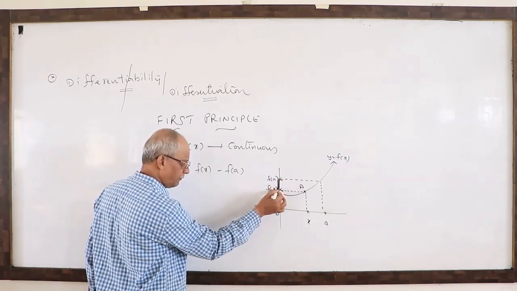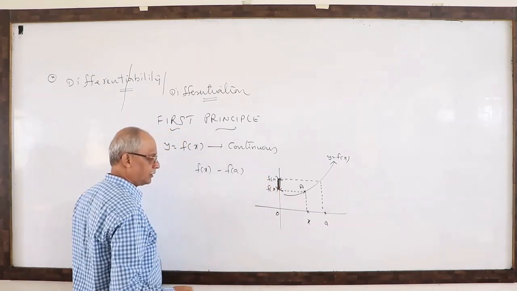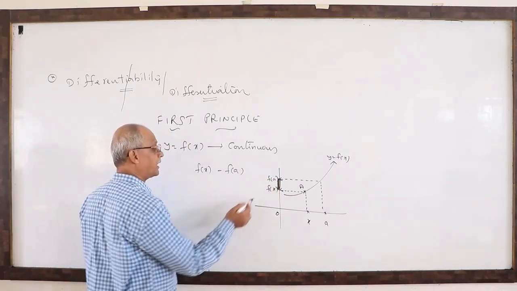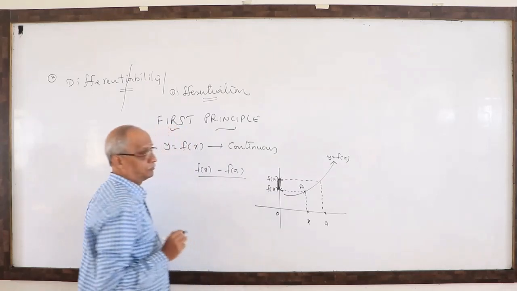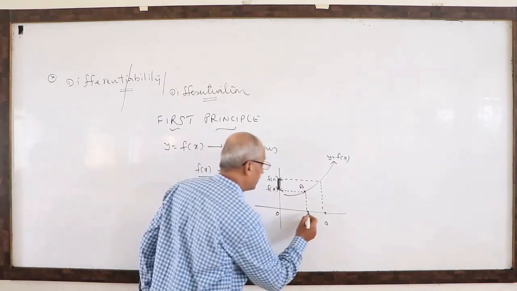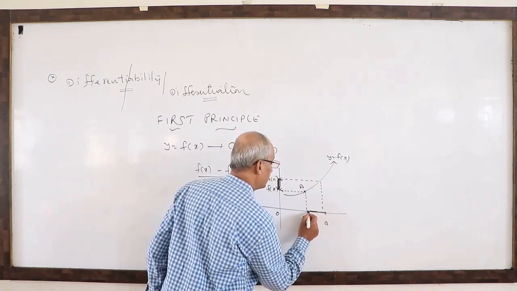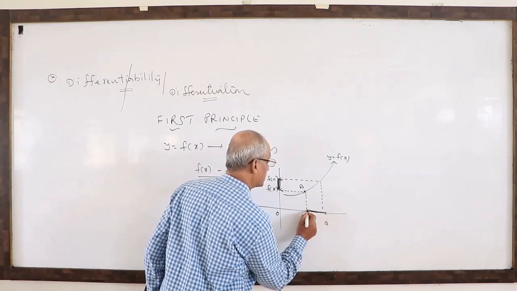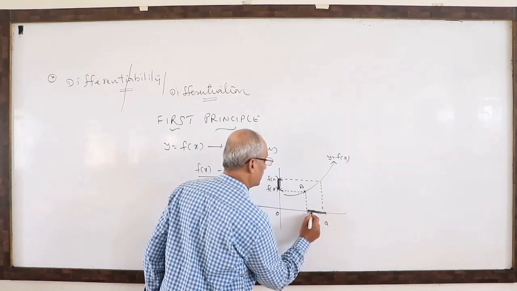The difference between y coordinates, f of x minus f of a, with respect to, meaning in the denominator, the difference between x coordinates on the x-axis. Take the ratio.